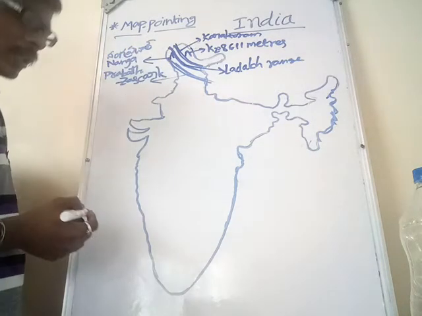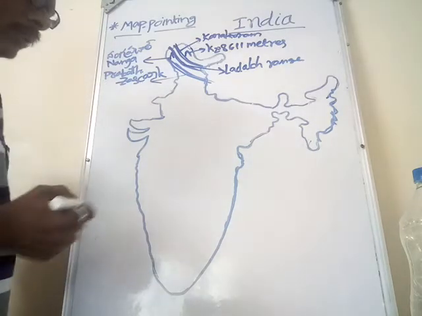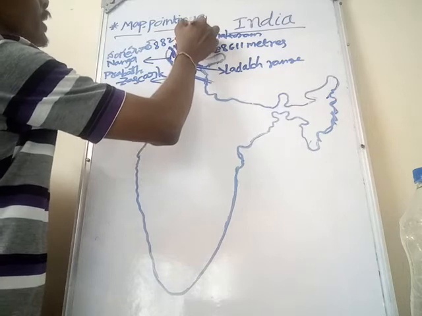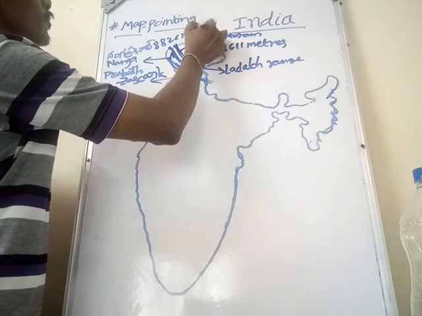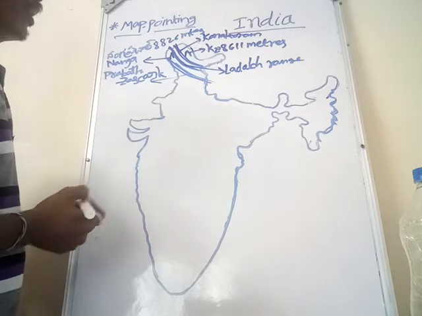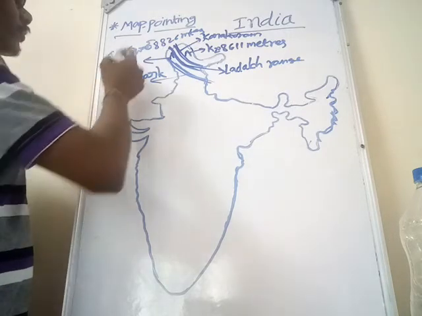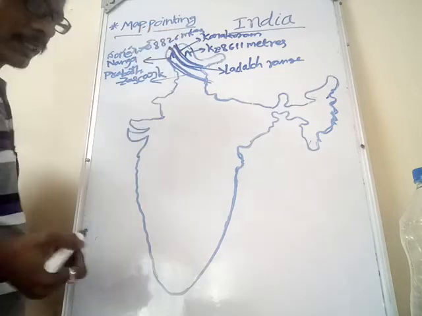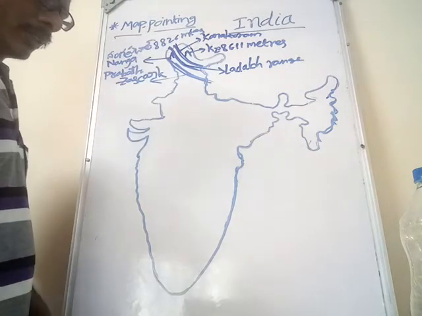The height of the Nanga Parbat peak is 8,826 meters.